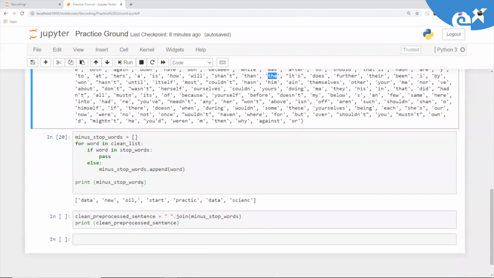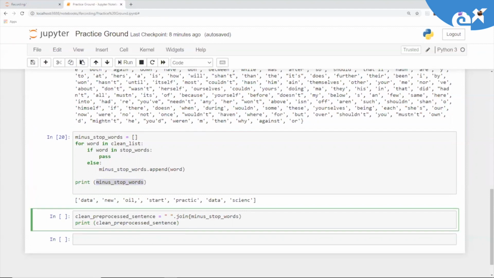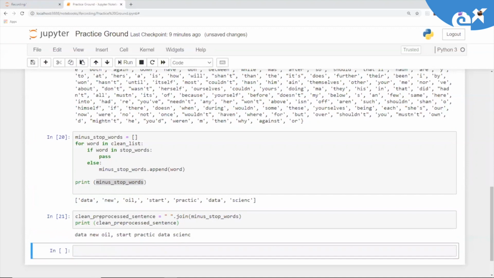So now this minus_stop_words is what? Nothing but a list where we have all the words in lowercase after applying stemming, and if they are not part of the stop words. Now what we need to do? We need to simply join them. So what is the meaning of this? That we are going to join all the words which are part of minus_stop_words. And how exactly are we going to concatenate or join these words? Using spaces. So if you check the output, now you have a single sentence: data, new oil, start, practice, data, science. Okay. So yeah, this is the end of our pre-processing on text data, right?